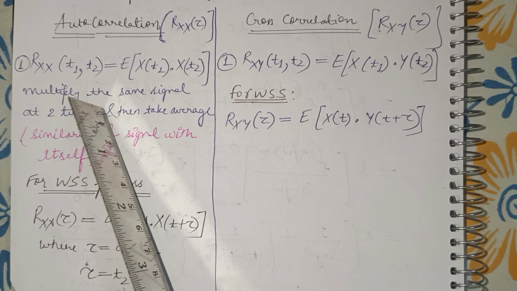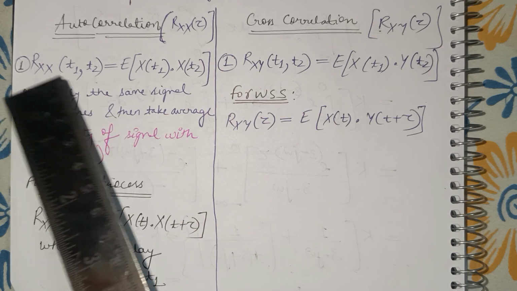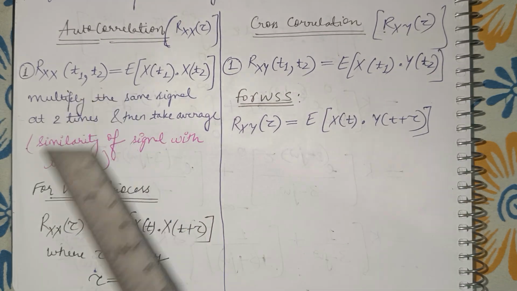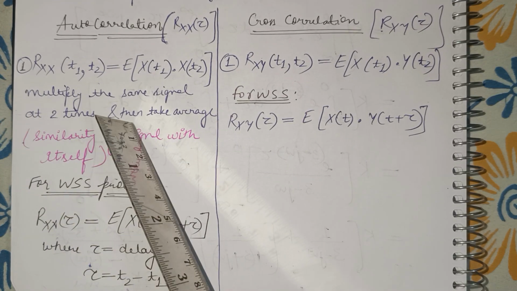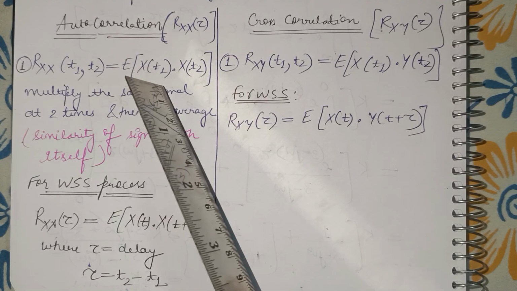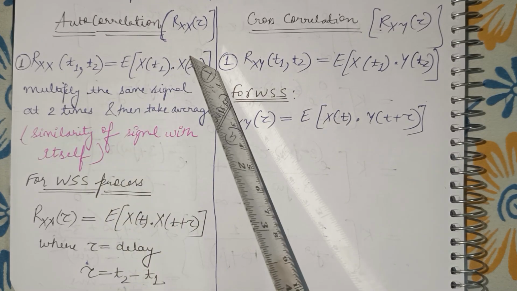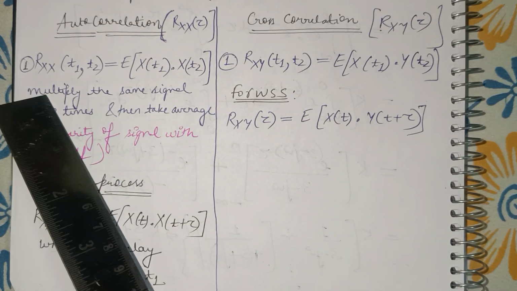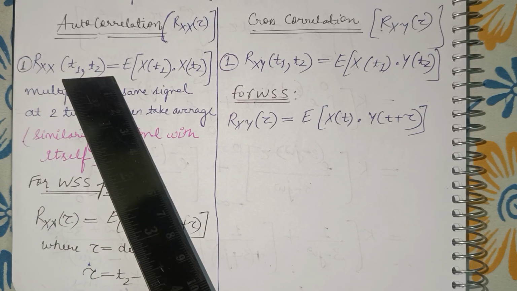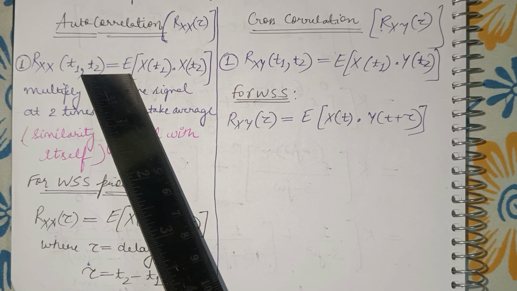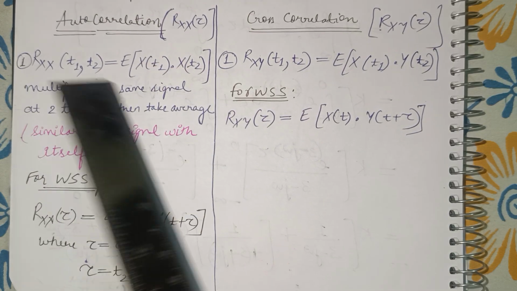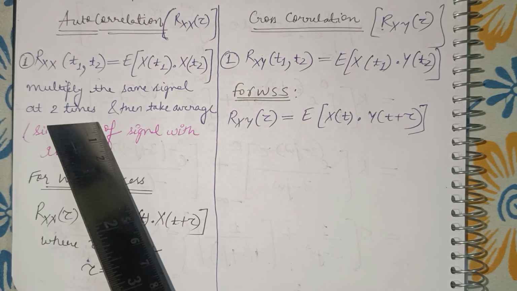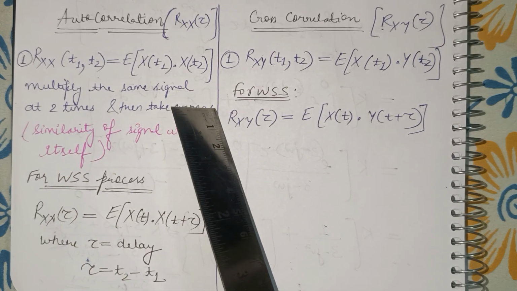So the first point of difference is that in autocorrelation we are finding the similarity of a signal with itself. That is, we are taking the same signal but at two different times. So it is given by Rxx(t1, t2) is equal to expectation of x(t1) multiplied by x(t2). That is, we multiply the same signal at two times and then we take the average.